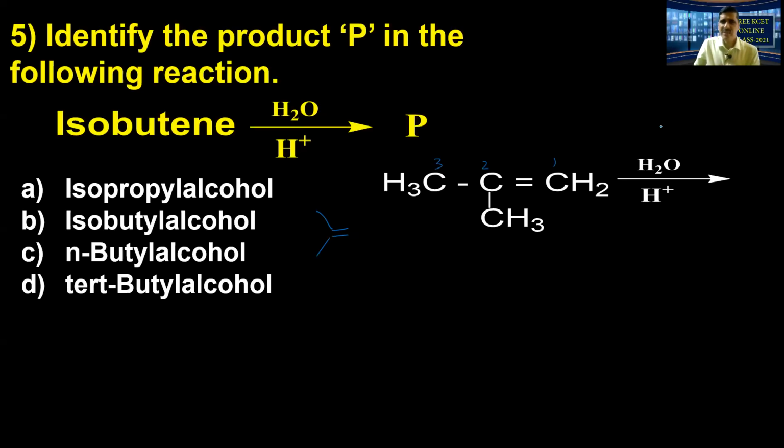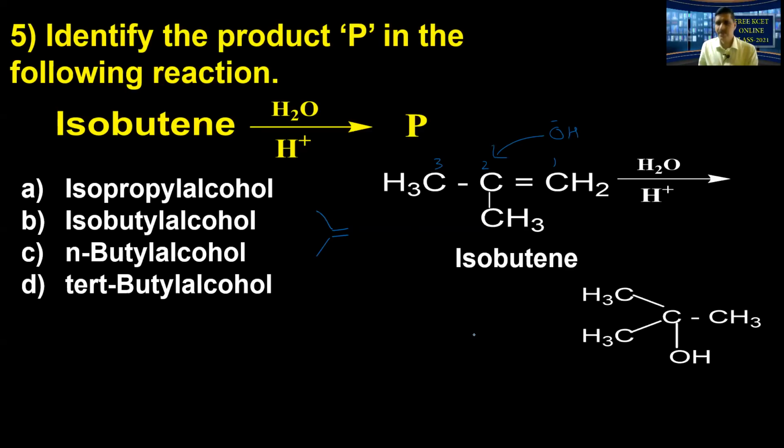The unsymmetrical alkene, when present, addition takes place according to Markovnikov's rule. Directly apply it. Now to the central carbon atom you add the OH minus, the negative part of that particular reagent. That is water there. So the product, look at it. So this is isobutene. Remember that. Look at the product now. So now this carbon atom, the central carbon atom, is going to be tertiary, bonded to 3 other carbon atoms. To that the alcoholic group is linked. Product common name tertiary butyl alcohol.